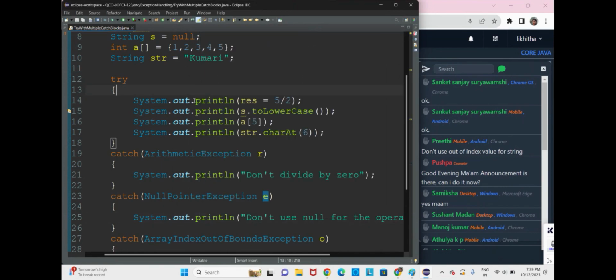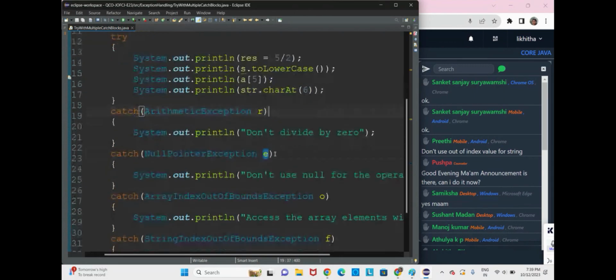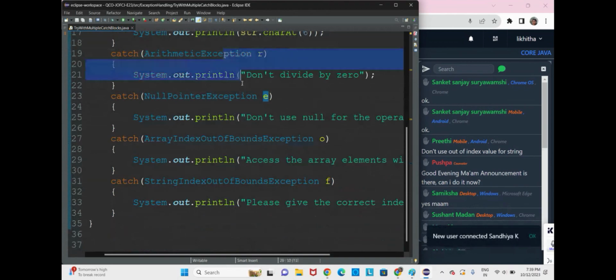So here what happens, the first statement neatly got executed. In the second statement there is an exception. So here one throwable type object is created and it is thrown to the catch blocks. See, it is thrown from the first catch block downward, because the exception gets caught from top to bottom order, until the null pointer exception catch block.